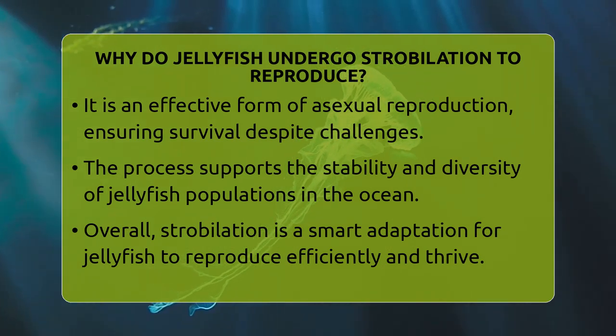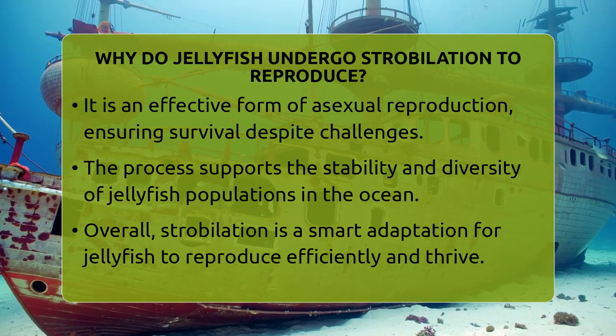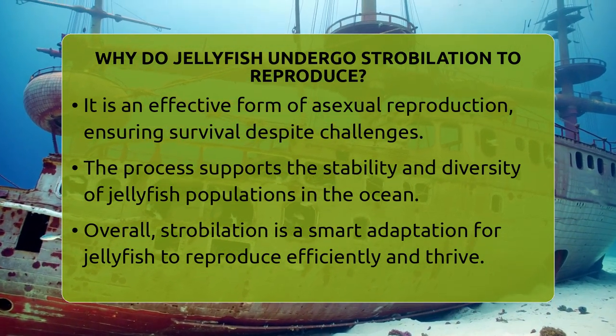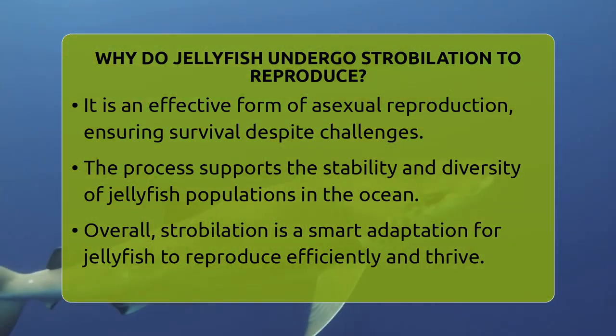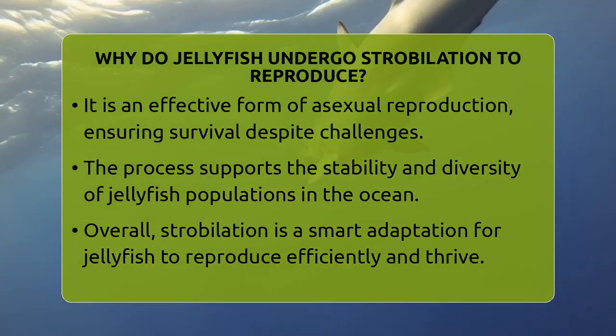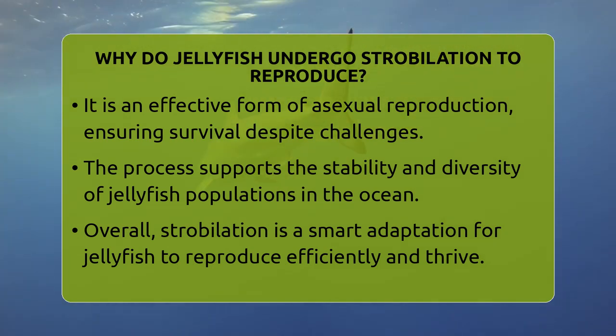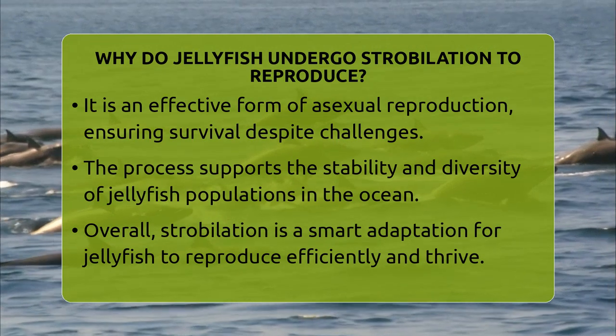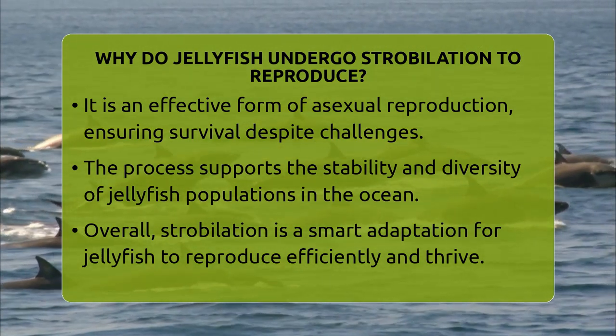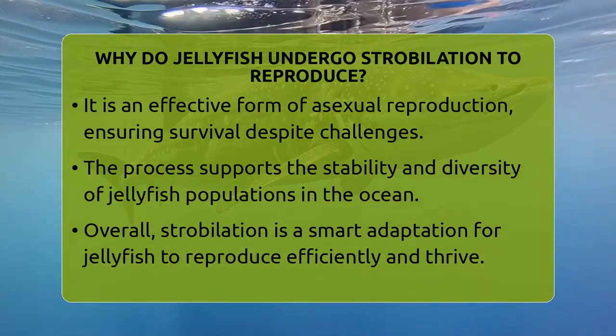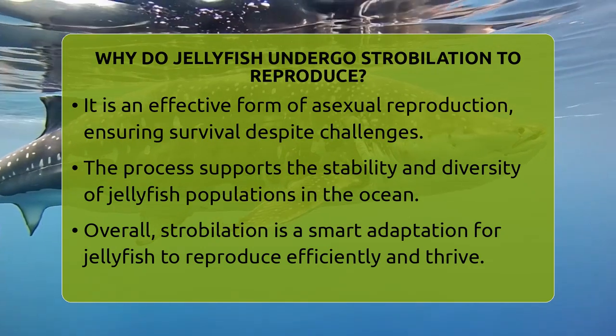So, in simple words, jellyfish undergo strobilation because it is an efficient way to produce many offspring quickly. It allows a single polyp to turn into dozens of tiny jellyfish that will grow into adults. This process helps jellyfish survive, reproduce, and stay a vital part of ocean ecosystems. It is a perfect example of how invertebrates adapt to their environment and keep the marine world full of life.